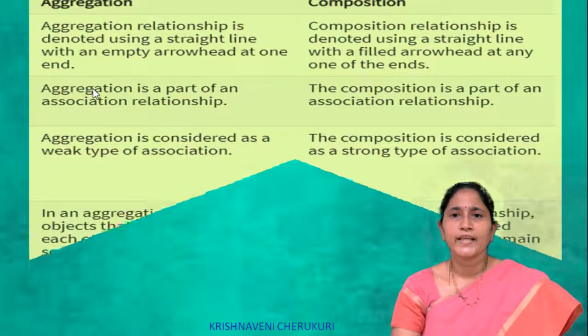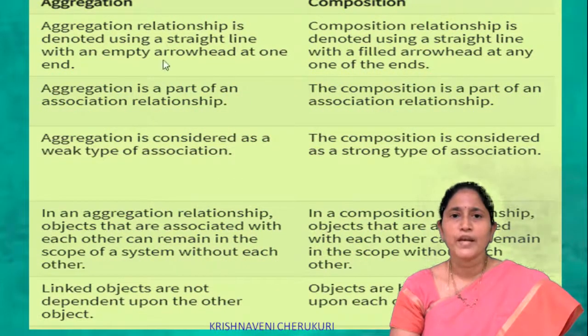So then, coming to aggregation versus composition. An aggregation relationship is denoted using a straight line with an empty arrowhead at one end. A composition relationship is denoted using a straight line with a filled arrowhead at one end. Aggregation is a part of an association relationship, and composition is a part of an association relationship. Aggregation is considered a weak type of association, and composition is considered a strong type of association.